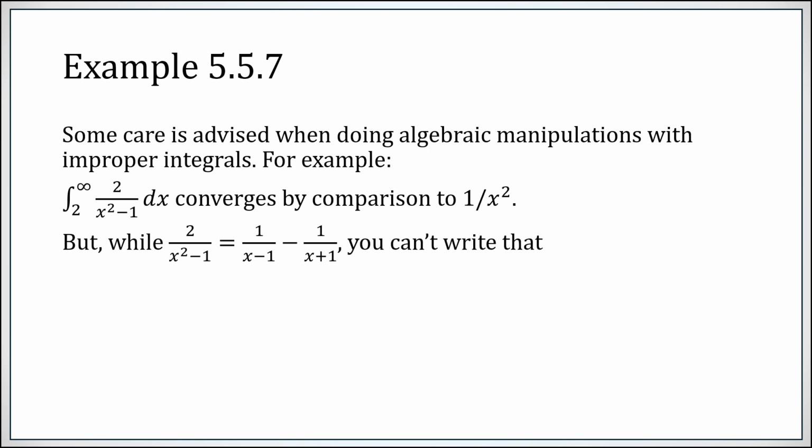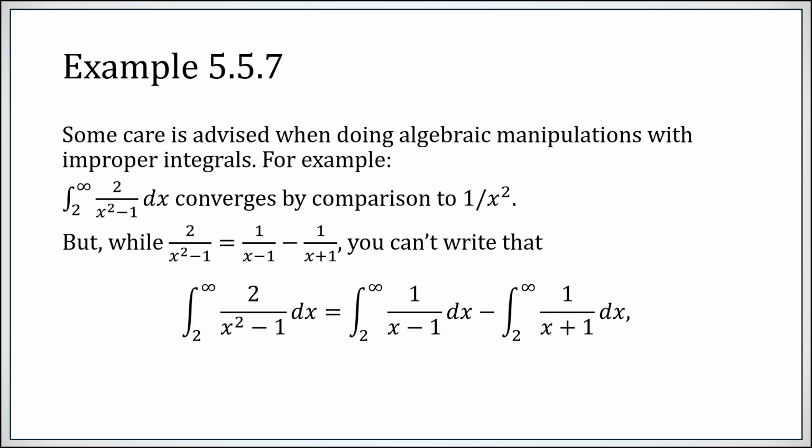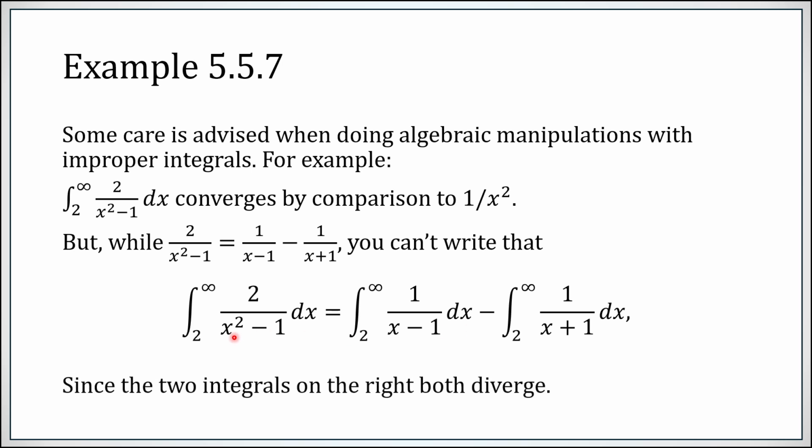You can show that. You can also verify that 2 over x squared minus 1 is just flat out equal to 1 over x minus 1 minus 1 over x plus 1. But you cannot replace this integrand with this and then split it up into these two improper integrals. This improper integral converges, but each of these diverges. So you have an issue there. So be very careful when doing that kind of algebraic manipulation with improper integrals. You have to make sure that every term still converges.